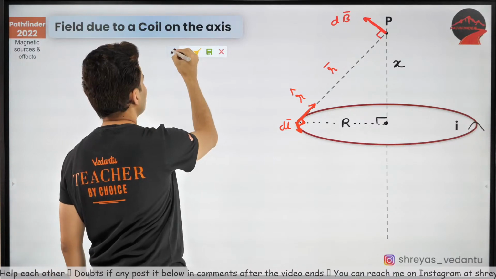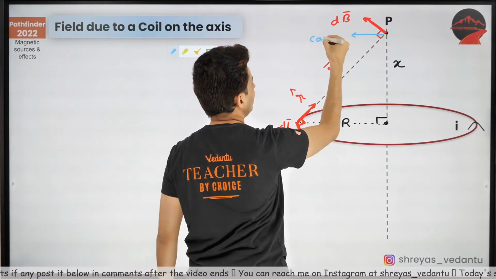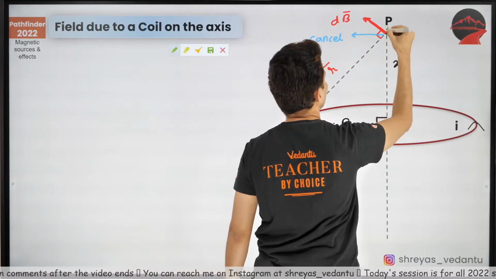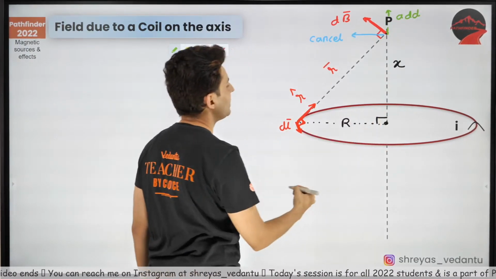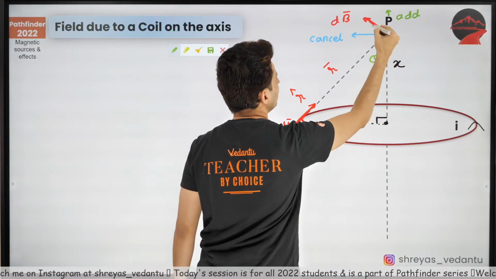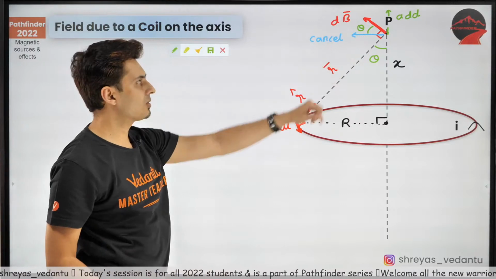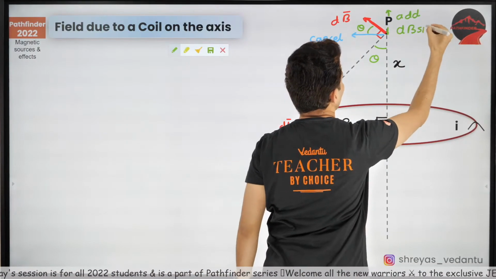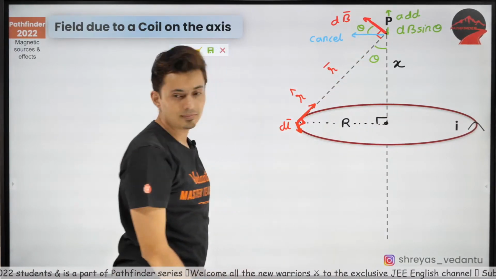Keep this in mind. So I'll just put it over here. This component will cancel, remember that, and this component will add. Now let's mark the angles. So this is my theta, this is also my theta. So the component which will add is dB sine theta. This is dB cos, that is dB sine.